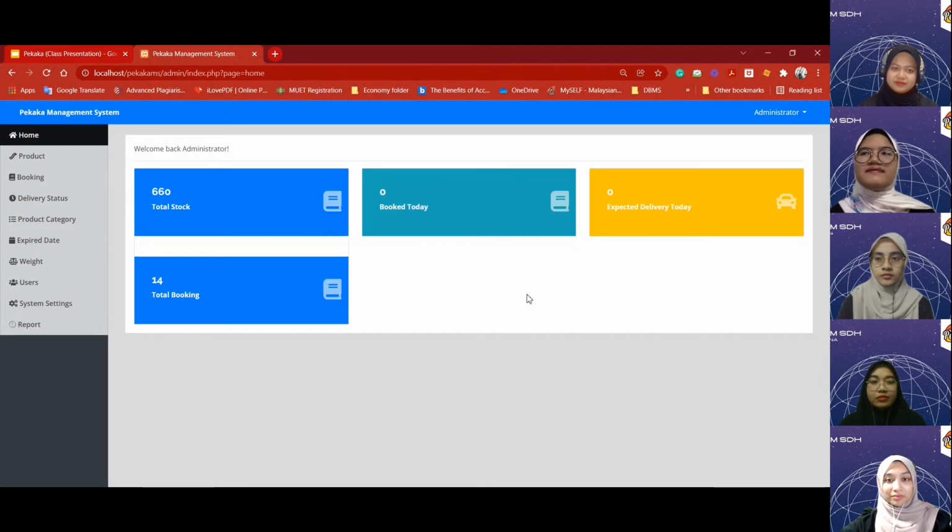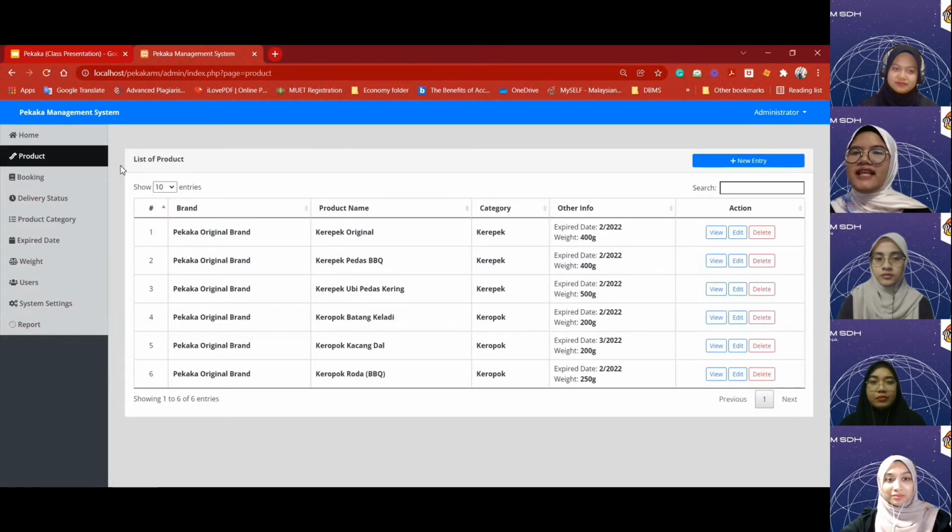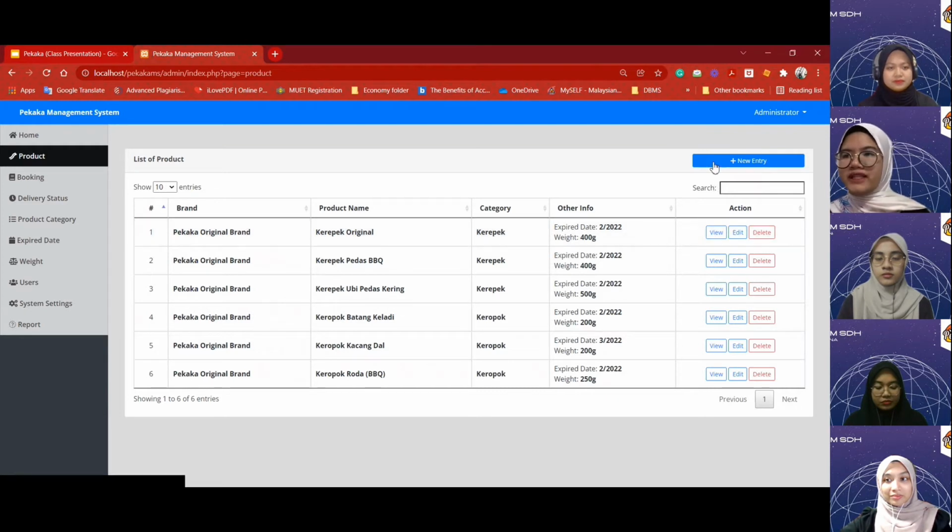Okay, so moving on next to product. This is all the products that Pekaka Enterprise has. As you can see, there is a brand, product name, category, other info, and also you can view and edit the information here. And also, the admin can insert any product at the new entry button above.